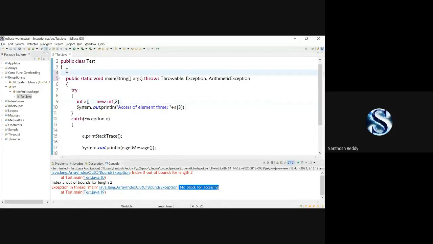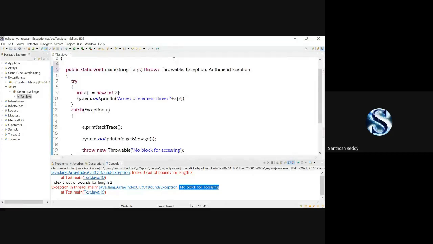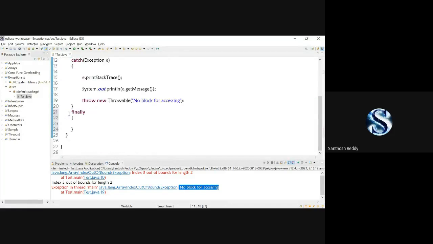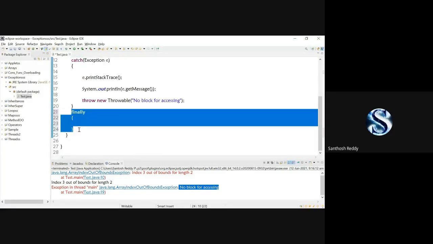Now next, we have another block with try catch. That block is called finally. What we do with this finally is, if the try block executes successfully without an exception, this finally block must and should execute.